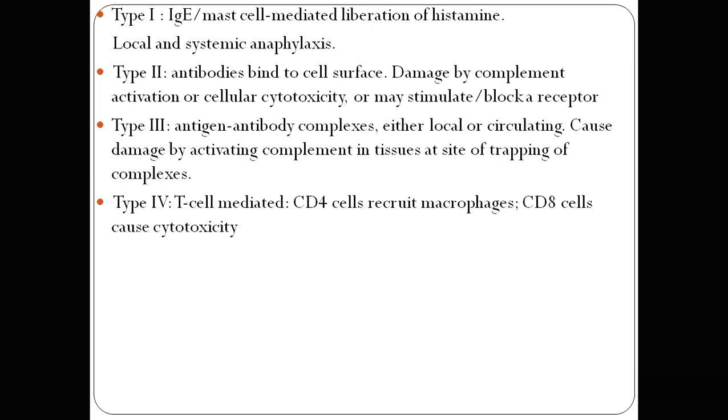So lastly, to summarize the whole lecture: the type 1 reaction is IgE mediated, with mast cell mediated release of histamine that causes local and systemic anaphylaxis. In the type 2 reaction, antibodies bind to the cell surface and lead to damage and tissue injury by complement activation and cellular cytotoxicity or cellular dysfunction. Sometimes they may stimulate or block the receptor, as in Graves' disease or myasthenia gravis.